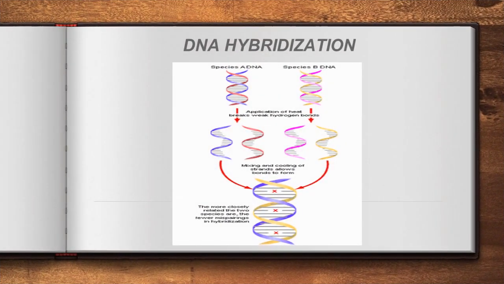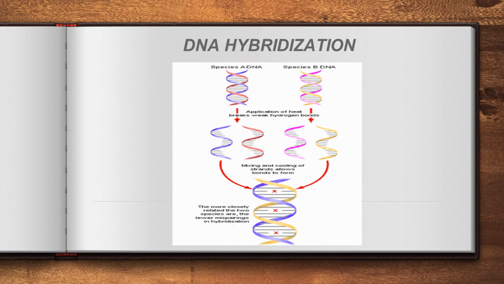Now the DNA hybridization method. So DNA hybridization is nothing else. Have you heard this word hybrid? Yeah, hybrid means a combination of two different species. That is known as a hybrid. Here also the same method. Here two DNAs are there, DNA A and DNA B, and DNA is a double helix structure.